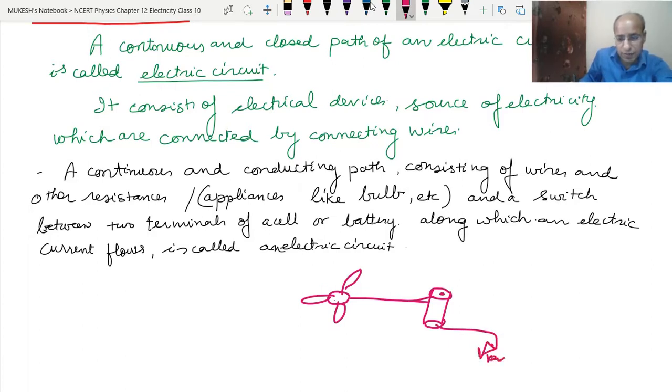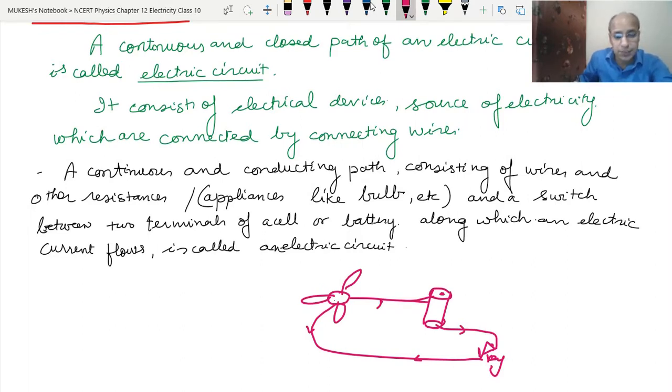This is the key, and this is connected to the fan. So this becomes an electric circuit. Here the current is flowing from here, here, here, and here. Clear? So this is the path, which is called the electric circuit. This is how we can design the electric circuit.